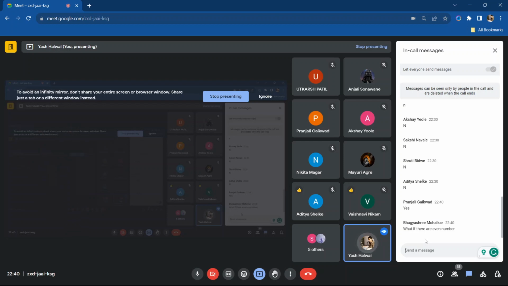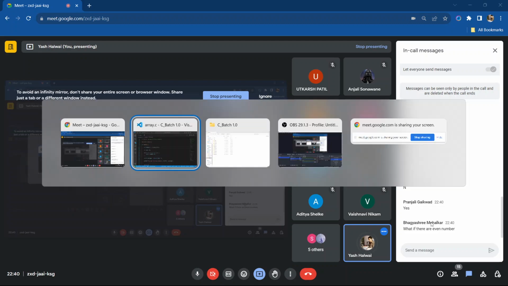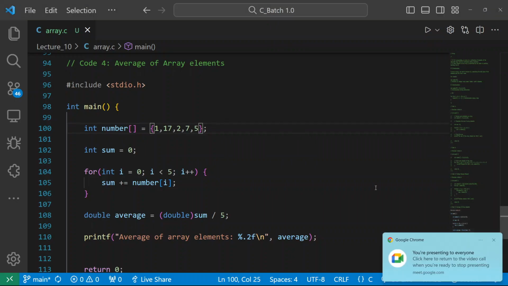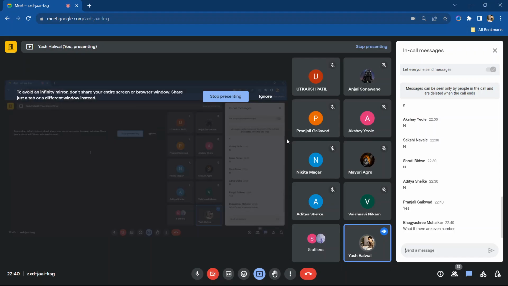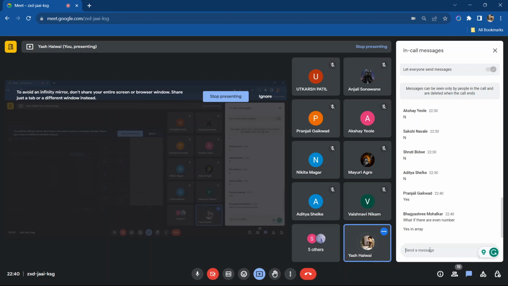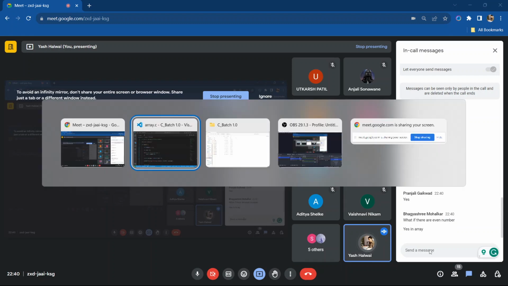What if there are even numbers? For what even numbers? Yes, Bhagesh, can you elaborate? What if there are even numbers? Where do you want even numbers here? In the array you want even numbers? What are you talking about? Can you elaborate? Yes, in the array, yeah, it will work. No worries.